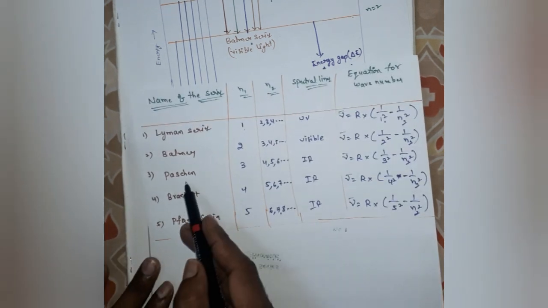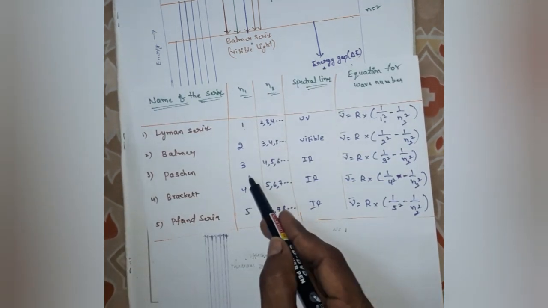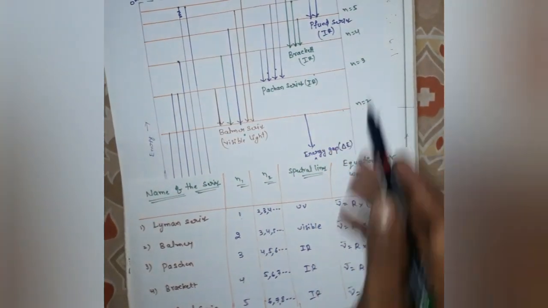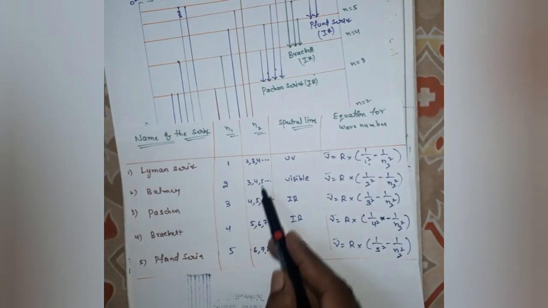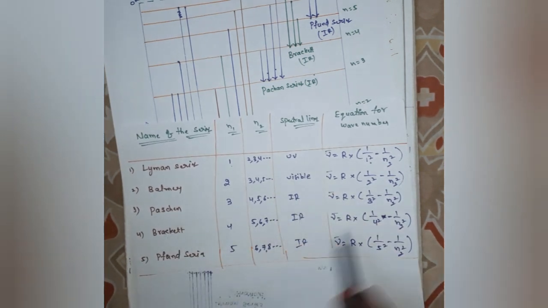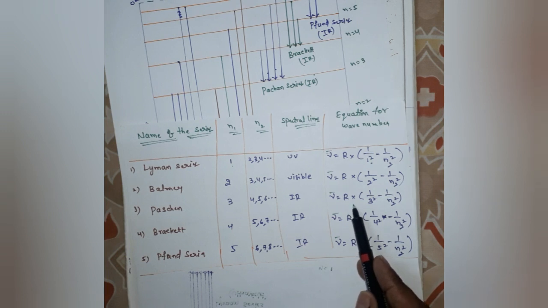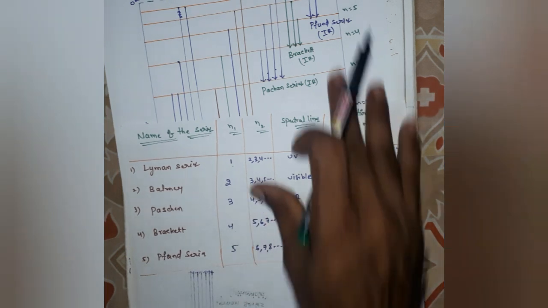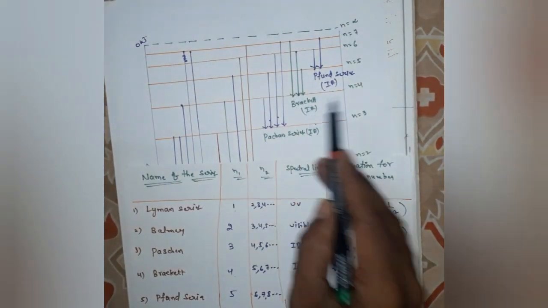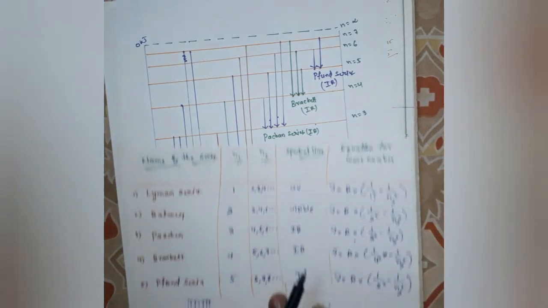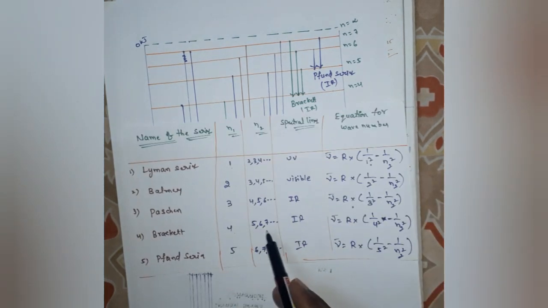Next, Paschen series. n1 value is 3, the lowest energy level. The higher energy levels are 4, 5, 6, and so on. The spectral lines belong to IR. This is the equation for wave number. Next, Brackett series. n1 value is 4, the lowest energy level, and the higher energy levels are 5, 6, 7, and so on.